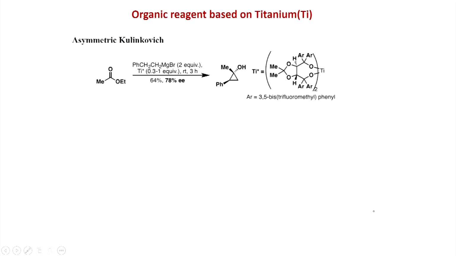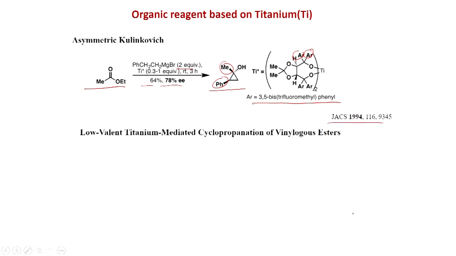Asymmetric Kulinkovich is also possible, and here you have to of course use a ligand, and the Corey group used this TADDOL derivative. So, with ethyl acetate, phenyl ethyl magnesium bromide 2 equivalent, titanium 0.3 to 1 equivalent, room temperature 3 hours, and with this titanium complex, which is 0.3 to 1 equivalent, stoichiometric amount or 30 mole %, and this Ar is 3,5-bis(trifluoromethyl)phenyl. So, this is the TADDOL derivative, and you can get 64% yield, 78% ee to generate this cyclopropanol. Here also the cis stereochemistry is maintained. This was published in JACS 1994.